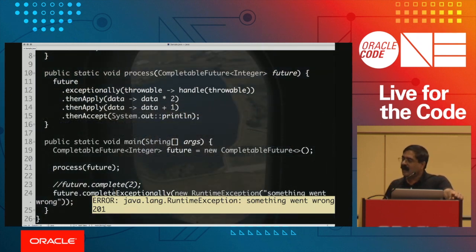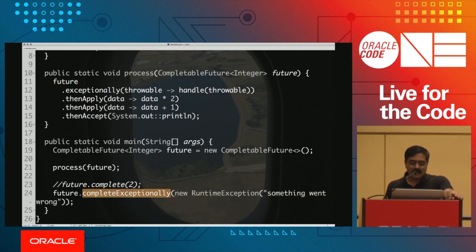The reason I love this message is, as programmers, when you start programming CompletableFutures, only programmers will know. So when the boss comes around and says, how are things going? You simply tell the boss, I am completing it exceptionally, right? So the rest of the programmers know what you're talking about. This is our secret communication from now on, right? You can just wink to your developer, I complete exceptionally. So this is a nice way to communicate. So you're saying it pretty much got messed up at that particular point. The whole idea behind this is that you are just passing through this exception and saying, handle this.